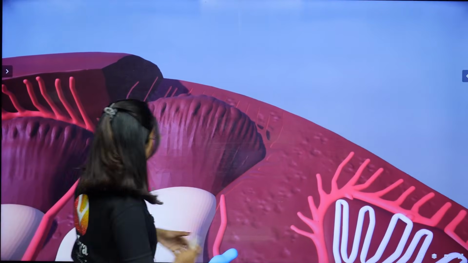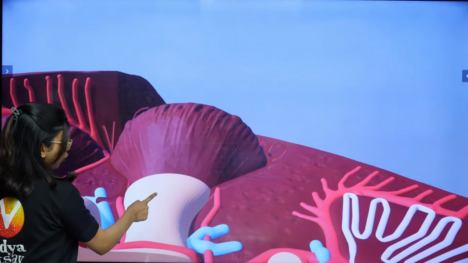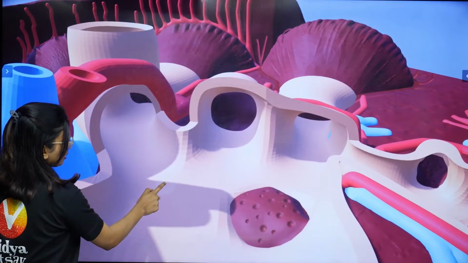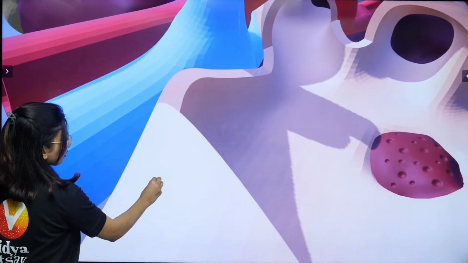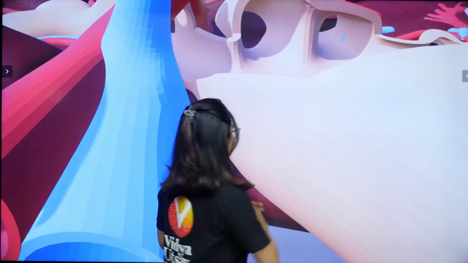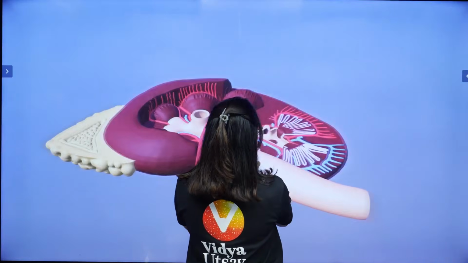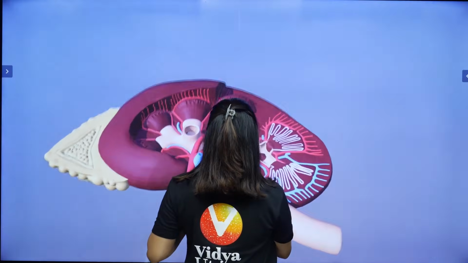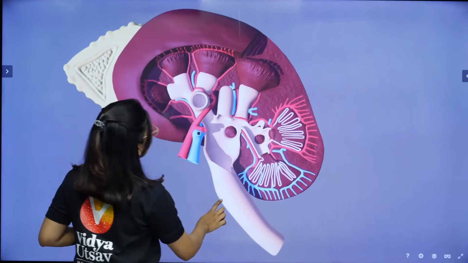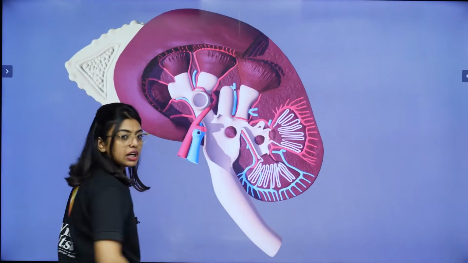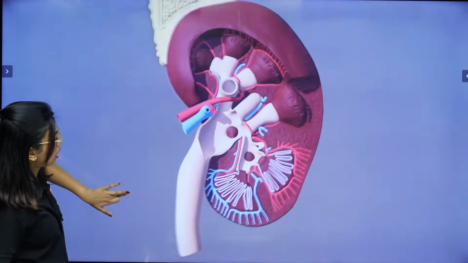Okay, like this. Can you see it is connected to a portion, and all these portions, one second, I'll just bring it back. So look here. Here can you see all these medullary pyramids are opening into one portion. From that portion it is going to come out through the ureter.